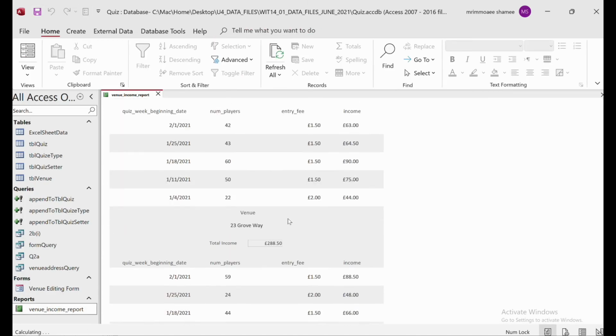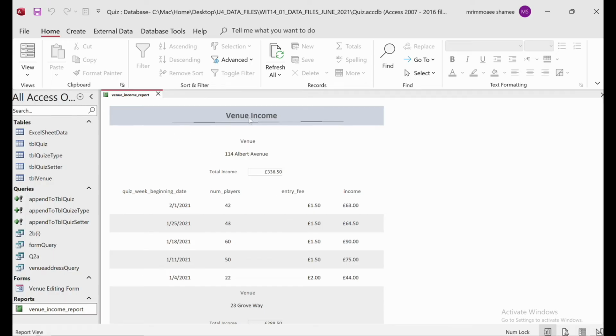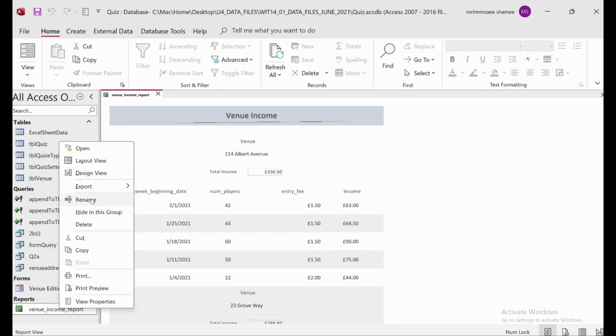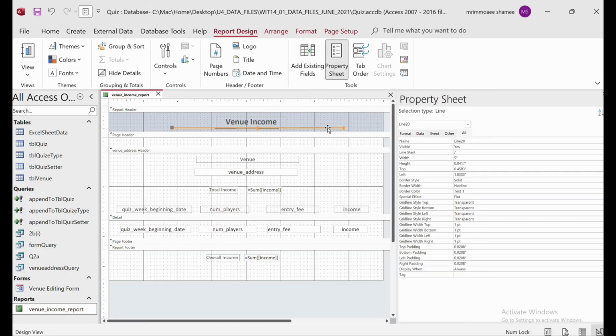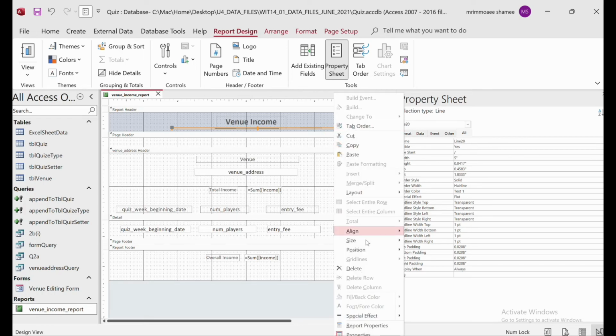You can see this is the venue income, and there is a dash line here. If you want to increase the height of this, or the border of this, go to the design view, because it is a bit smaller. For that one, you have to right click. Can I get the properties from here? Size, or